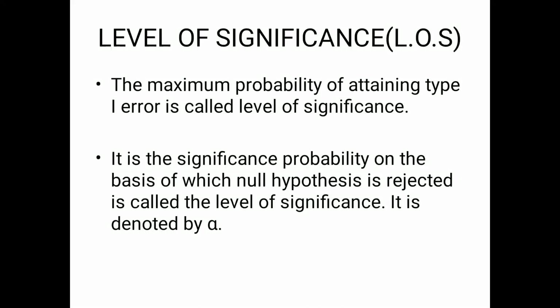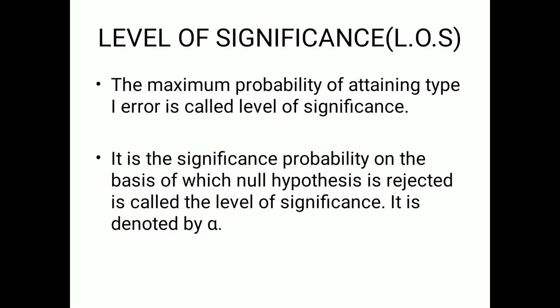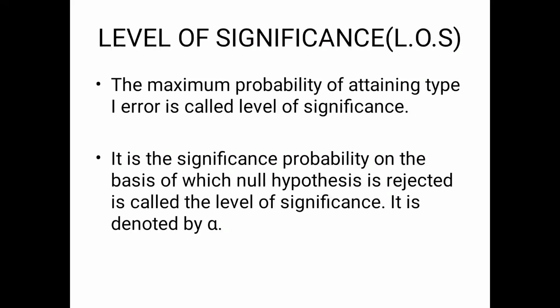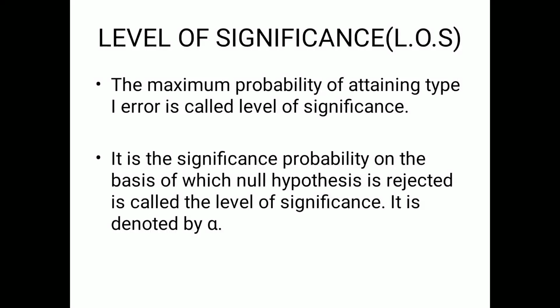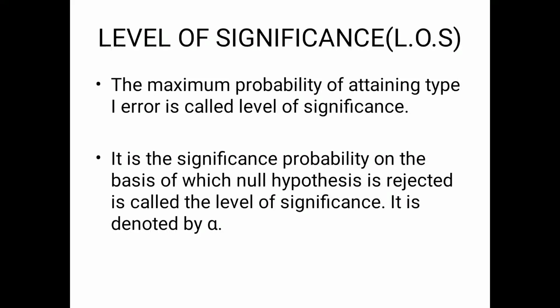Level of significance. The level of significance is the maximum probability of attaining the type 1 error. It is the significance probability on the basis of which the null hypothesis is rejected, and it is called the level of significance. It is denoted by alpha.